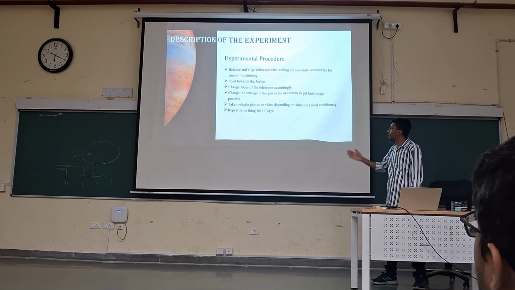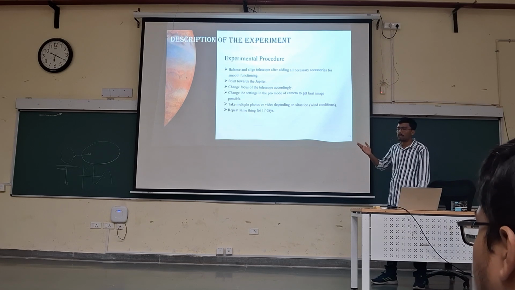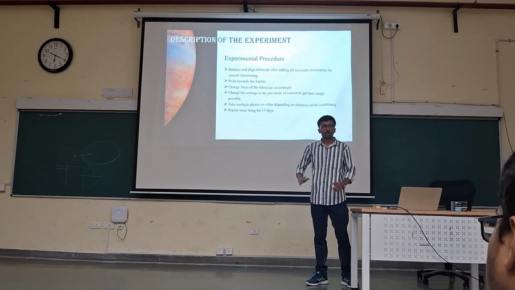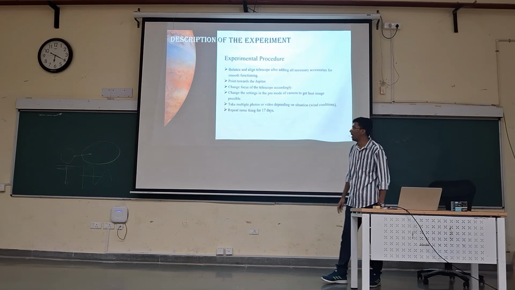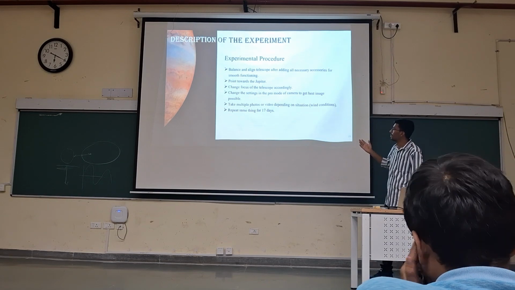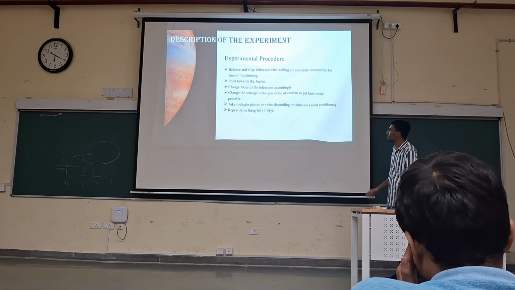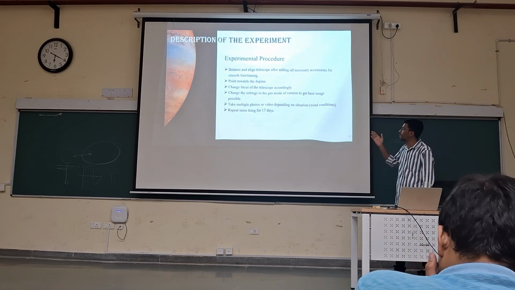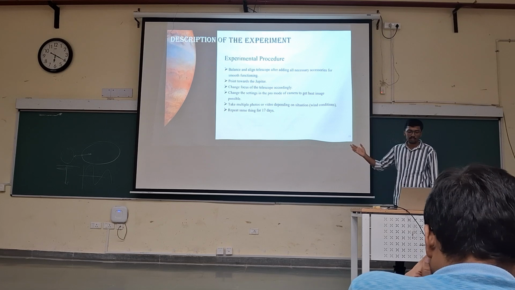Also, if there are windy conditions, the telescope will shake and may cause bad images. In this case, we should take multiple photos or videos, and we have to do the same thing for 17 days.